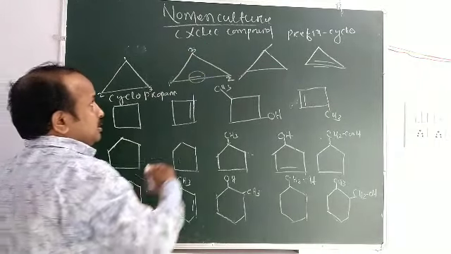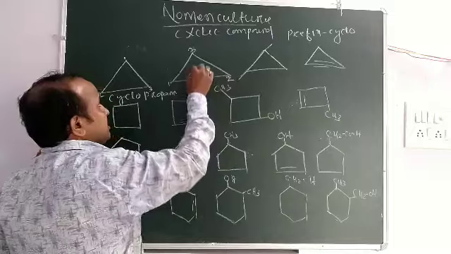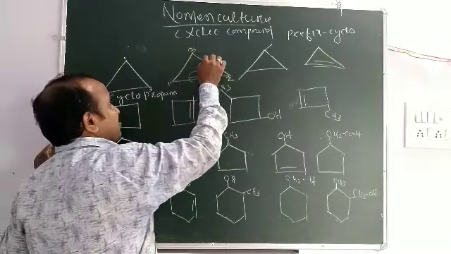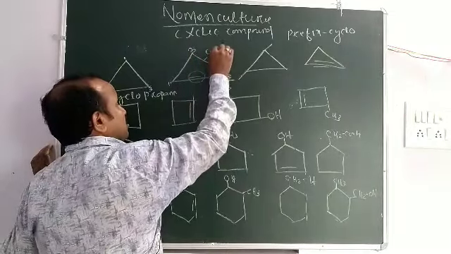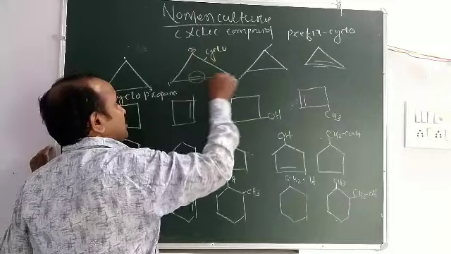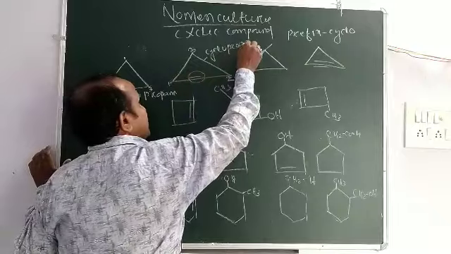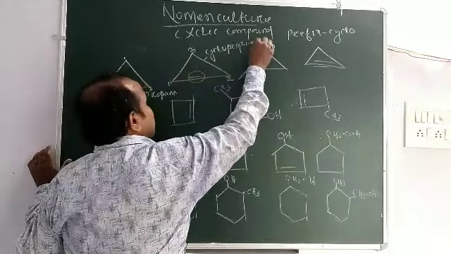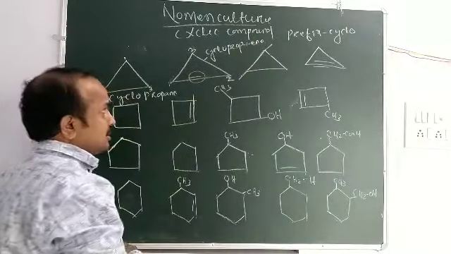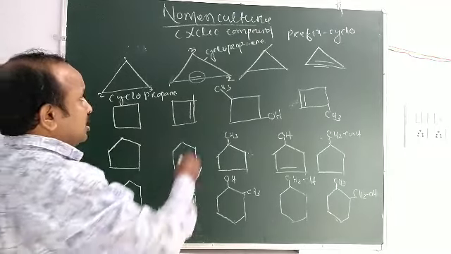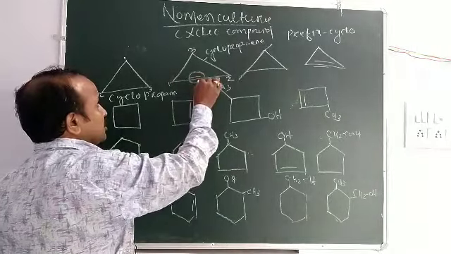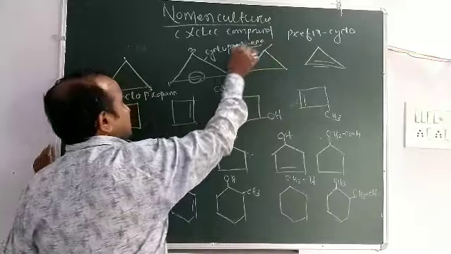So the prefix used is cyclo, the word root is prop, and 1-ene. For a double bond we use ene.